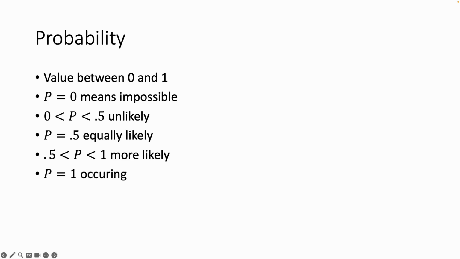Now, what we want to do is compare this back to the idea of randomness, though. So let's just say that an event has a probability of 0.9. What that means is it's highly likely or more likely to occur. But if it's a random event, that doesn't necessarily mean that it is going to occur more often than not. Whatever this event is, that it has a probability of 0.9 of occurring, we might actually be able to go through 90,000 trials and come up with it failing, right? Because the probability is 0.9.